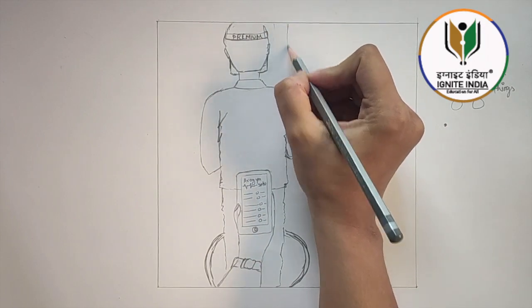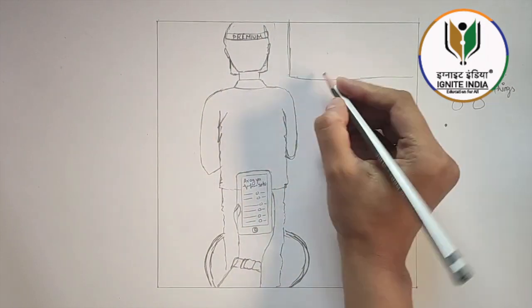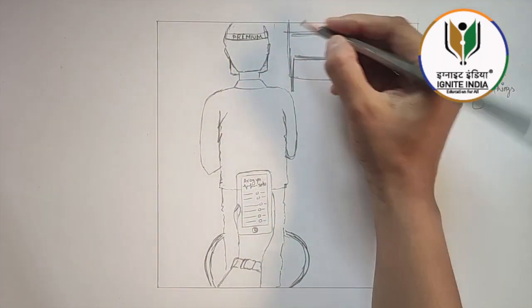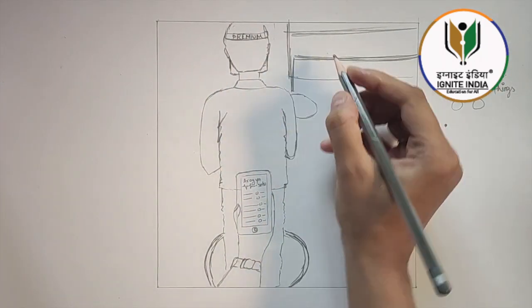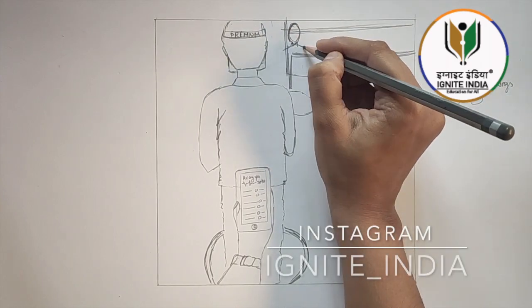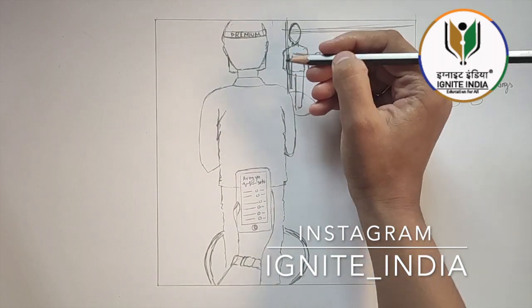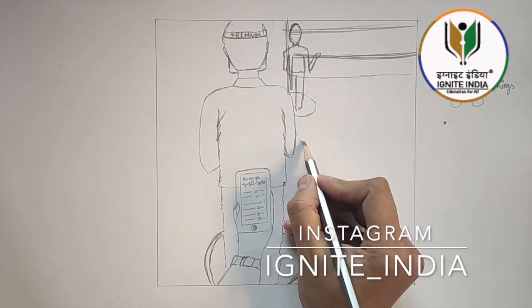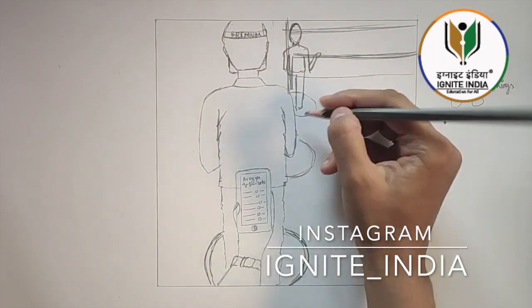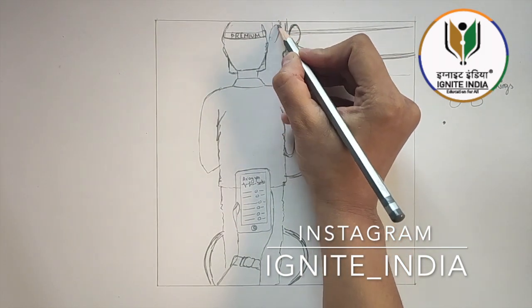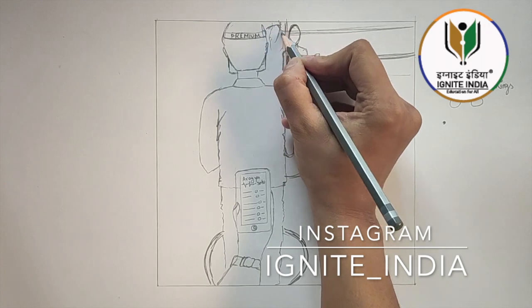Now I'm gonna draw the shop here. I will draw one more person here in this circle. So you will not be able to see that person that much, but his face would be here somewhere.